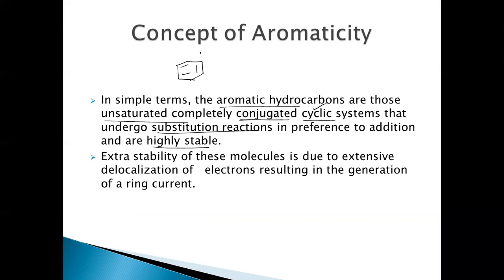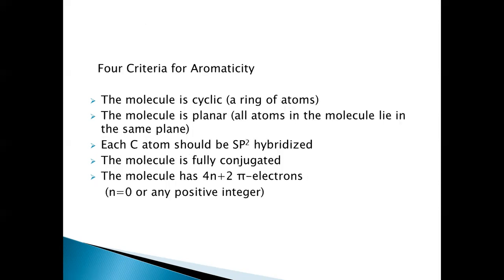So what is this high stability due to? This high stability is due to the delocalization of the pi electrons. The pi electrons here, the double bonds, are not related to any two carbon atoms, but are delocalized and belong to all 6 carbon atoms as a whole, for example in benzene. So what are the criteria for a molecule to be aromatic, or when can we say that the molecule is aromatic? Simple, there are 4 points to remember.